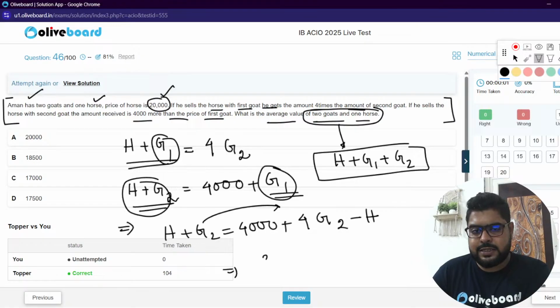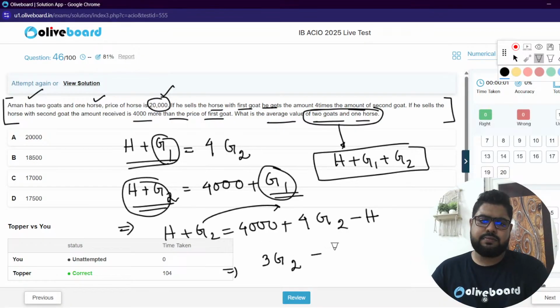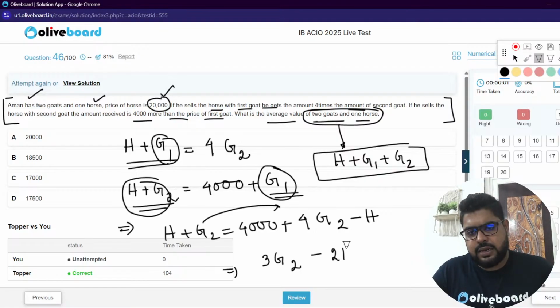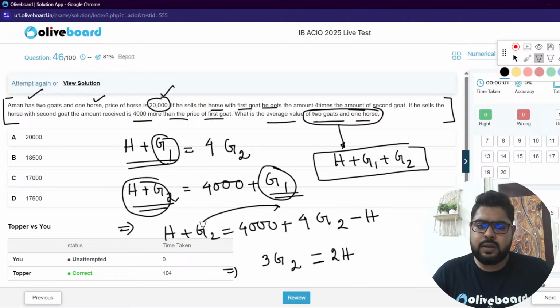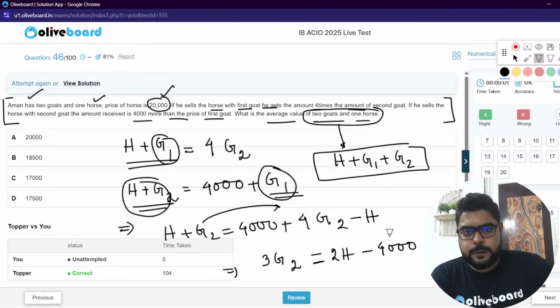So 4G2 minus 2H, or rather, equal to 2H minus 4,000. Wait a second. Have I made any error? If he sells the horse with the second goat, the amount is 4,000 more than the price of the first goat.